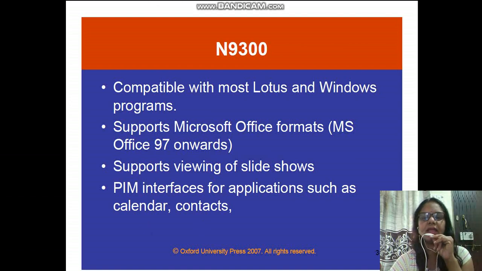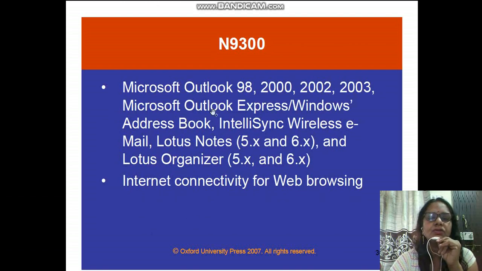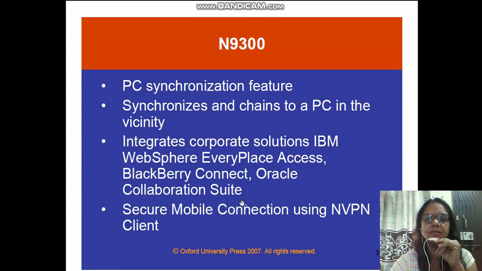Okay, you cannot install add-on applications like what you were doing right now. So Microsoft Outlook 98, 2000, 2002, 3, these features were also there in this N93 9300. Internet connectivity for web browsing. PC synchronizing features, synchronizes with the changes of a PC in the vicinity. That means you need to connect with the other devices, you need to synchronize it.